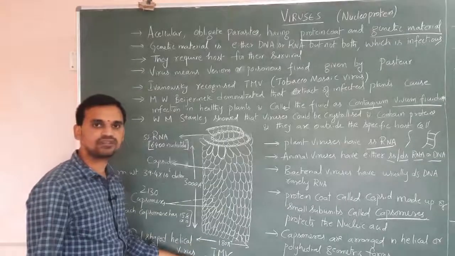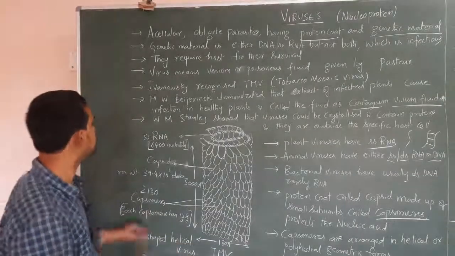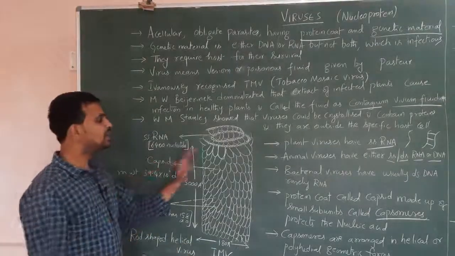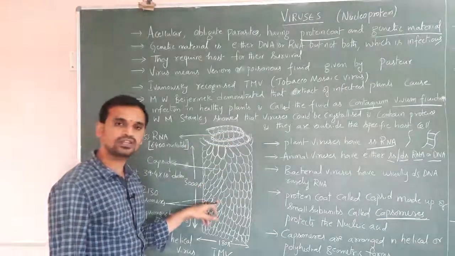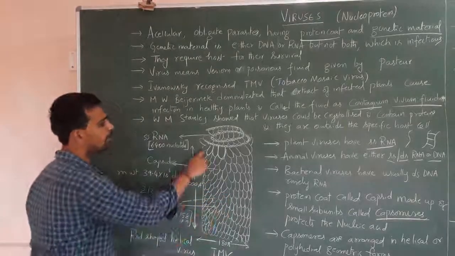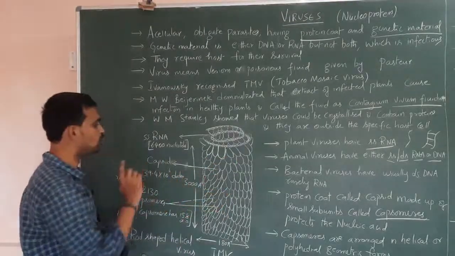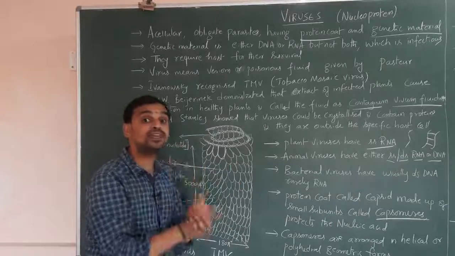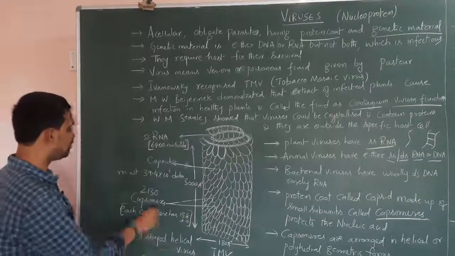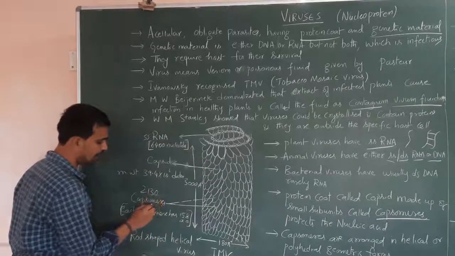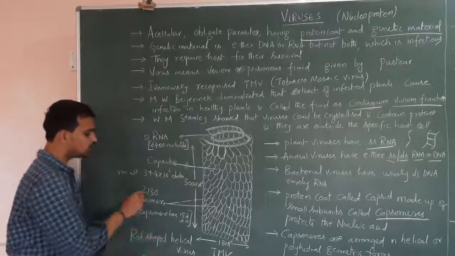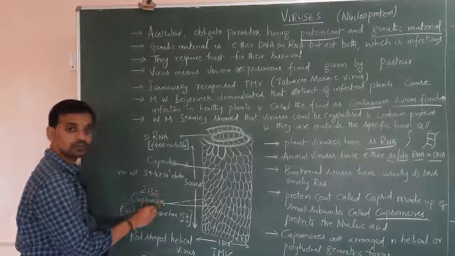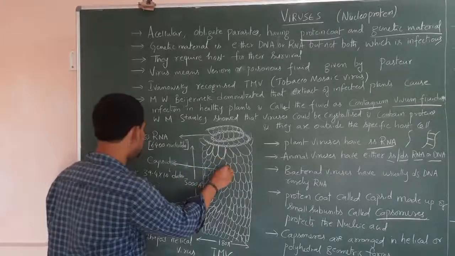This is the virus which infects the tobacco plant. Here it has only two things, I already said: the genetic material and the protein coat. The protein coat is called capsid. Capsid is made up of a number of subunits called capsomeres. In TMV, how many capsomeres are present? This is one capsomere, 2, 3, like that. So 2130 capsomeres are present in the capsid of the TMV.